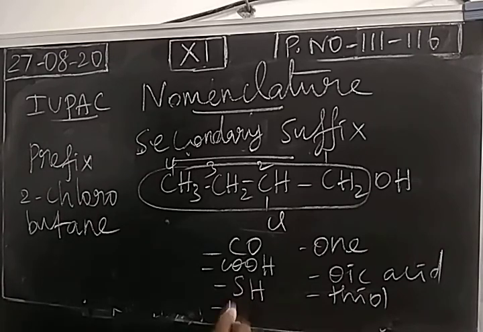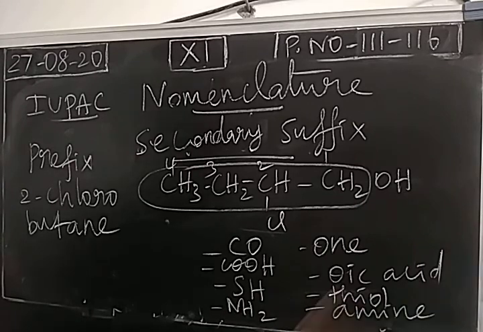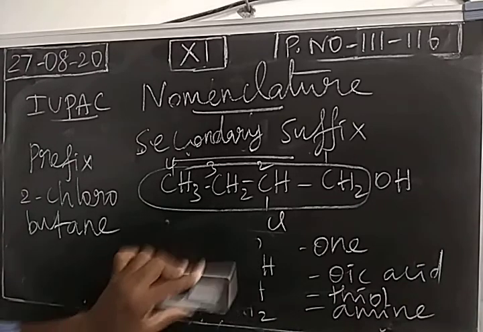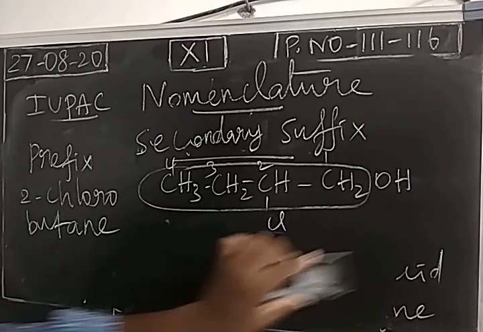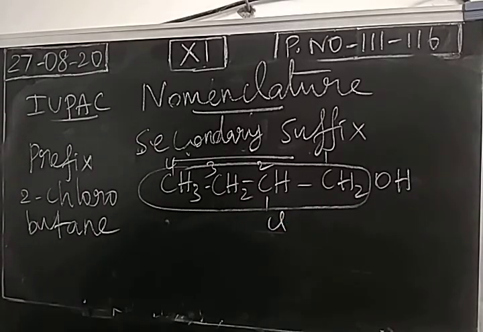If we have amino group, secondary suffix is amine. So secondary suffix is the word which is derived from the name of the functional group. So we have completed prefix, root word, primary suffix and secondary suffix. We just add all these four, and we will get the name of a compound.